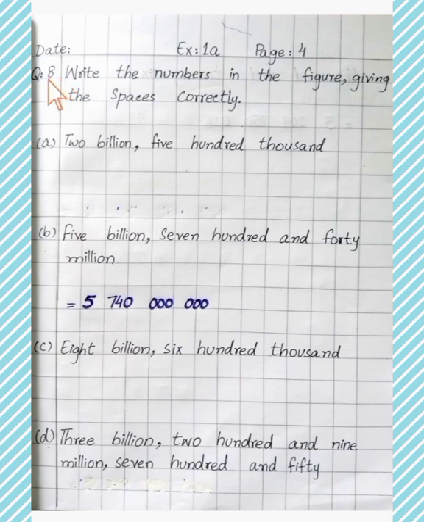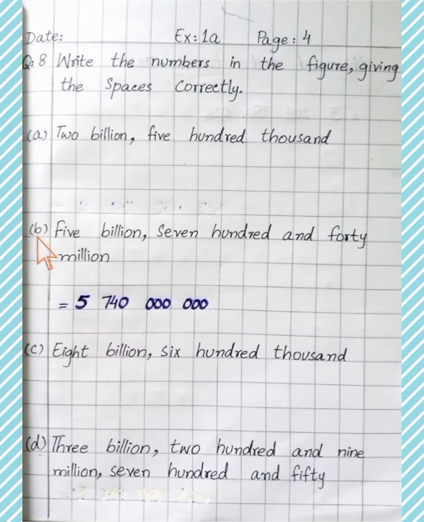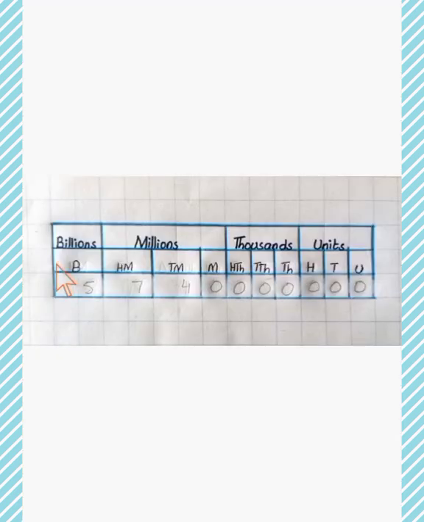Student, write question number 8 in your notebook. Put the date. Exercise 1A, page number 4. Question number 8. Write the numbers in the figure giving the spaces correctly. Part A, 2,500,000. So student, ये आप लोगों ने खुद सॉल्व करना है. पार्ट बी 5,740,000,000. Kindly put this value in the place value chart. So first we put this value in the place value chart.